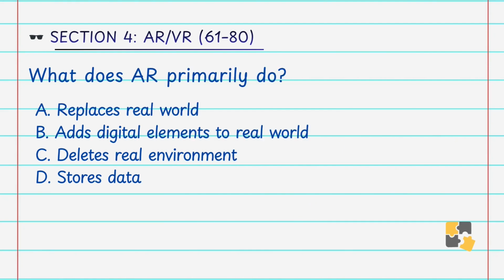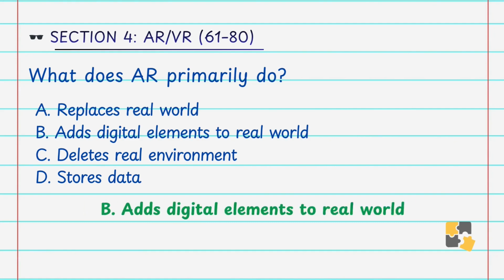What does AR primarily do? A. Replaces the real world. B. Adds digital elements to real world. C. Deletes the real environment. D. Stores the data. Answer is B. Adds digital elements to real world. AR enhances the real environment by adding digital overlays without replacing it completely.